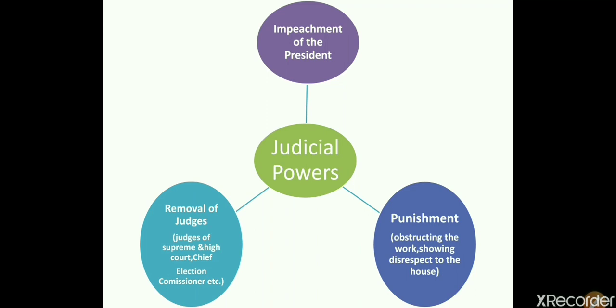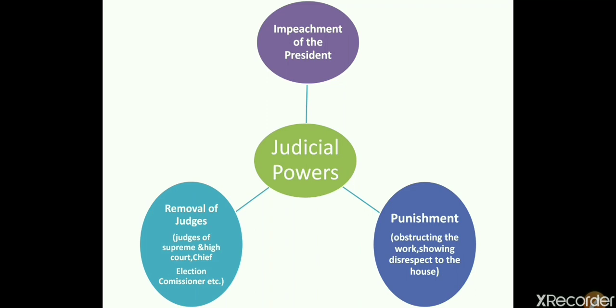Now, the third judicial power which the Union Parliament has is punishment. In case any member is obstructing the work which is taking place in the parliament, or showing disrespect to the house in any way, in such a case the Speaker of the House or the Chairman of the House, being the presiding officer, can give punishment to that particular member; he may be suspended from the house. So these are the judicial powers of the Union Parliament.